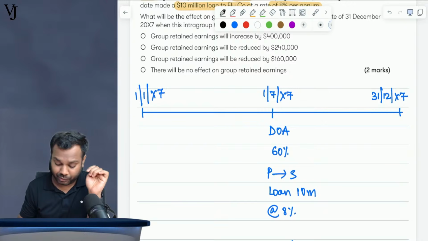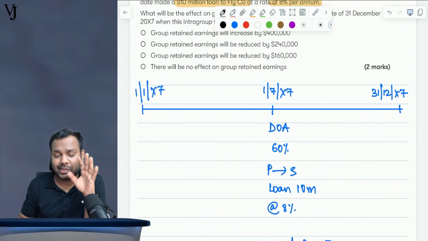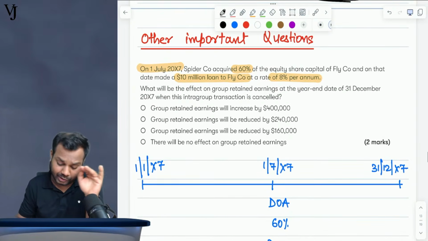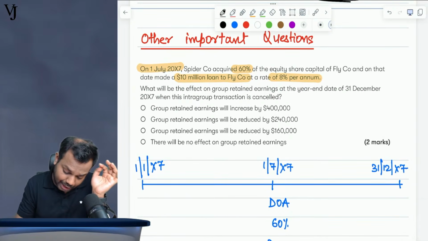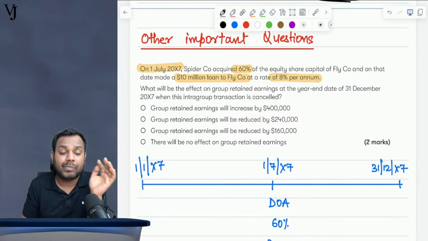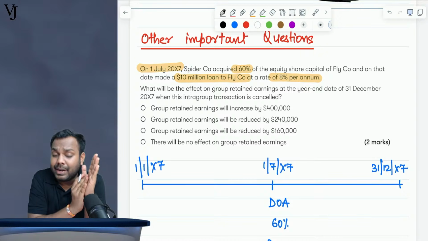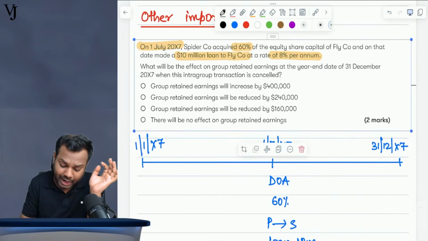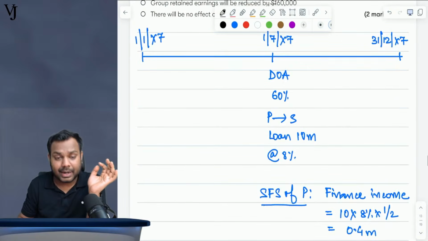Who is giving the loan to whom? Parent is giving the loan to subsidiary. On that date, Spider made a loan of 10 million to Fly, parent to subsidiary, at a rate of 8%.